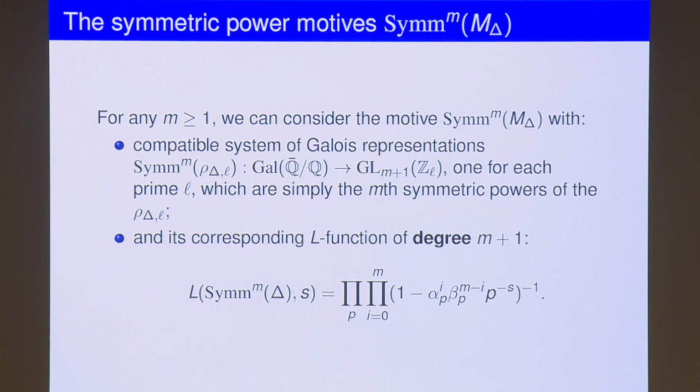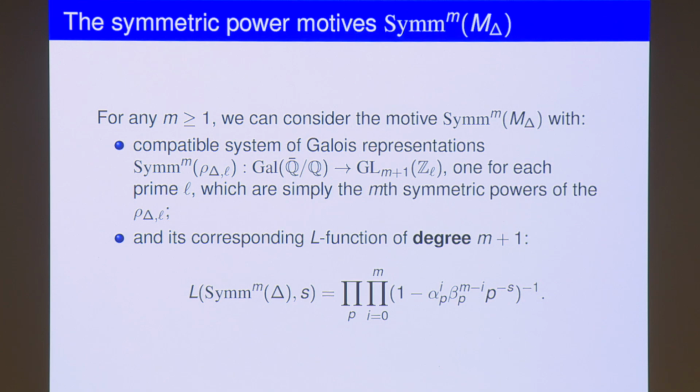Okay, but anyway, let me start with a simpler case. If you just look at the mth symmetric power of this two-dimensional Galois representation, then you get the m plus 1 dimensional l-adic Galois representation, right? So just tautologically, you can make this construction. Similarly, you can also amp up the degree 2 Euler product expansion of delta to make a degree m plus 1 Euler product expansion, right?